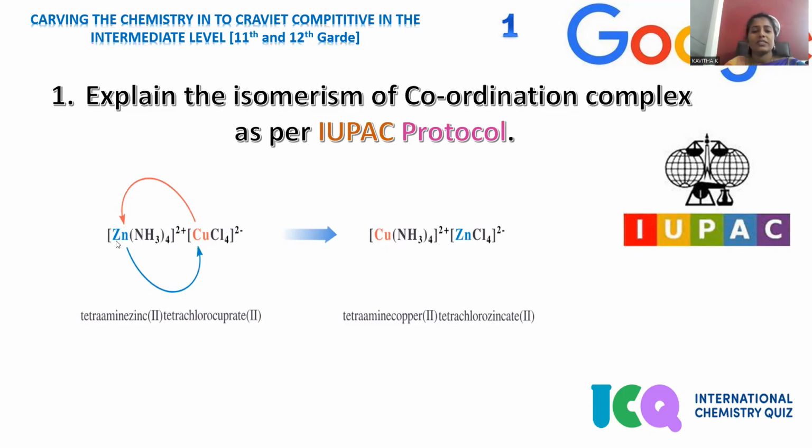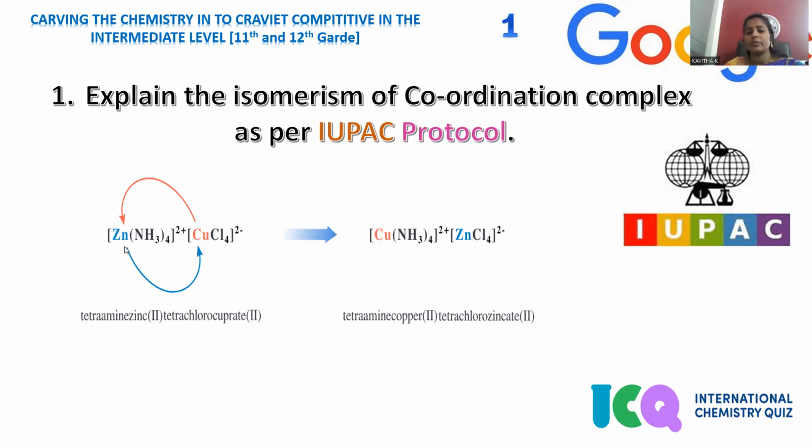If you see the complex, this is zinc, and that is in contact with the amino ligands. Four amino ligands are present around the zinc sphere of coordination. Zinc coordination sphere, you can find the amine ligands. But if you go with copper, you can notice four chloro ligands are present in its coordination sphere. So these two complexes are existing together.